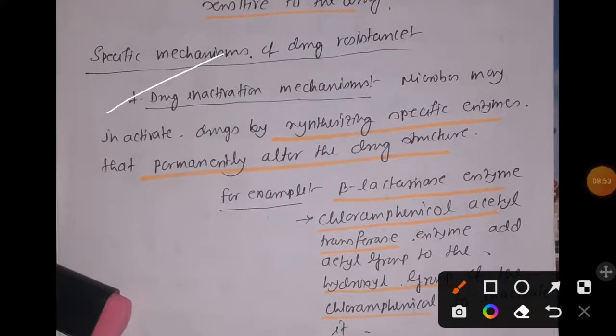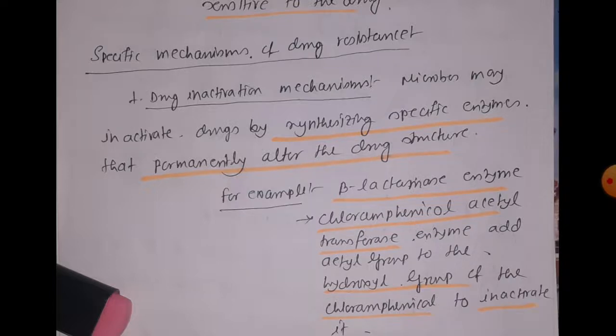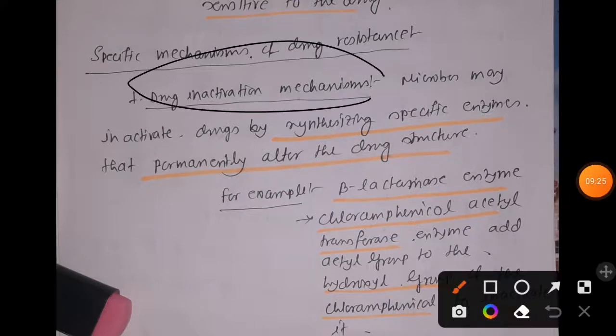Before starting that part of the lecture, I recommend you go and watch the videos where I have explained the mechanism of antibacterial drugs: the cell wall synthesis inhibitor video, cell membrane synthesis inhibitor video, protein synthesis inhibitor video, and nucleic acid synthesis inhibitor video, because if the mode of action is very clear to you, then it will be easy to understand.